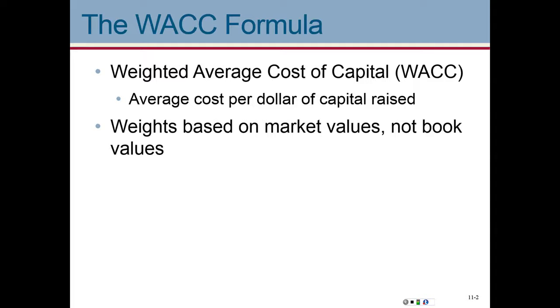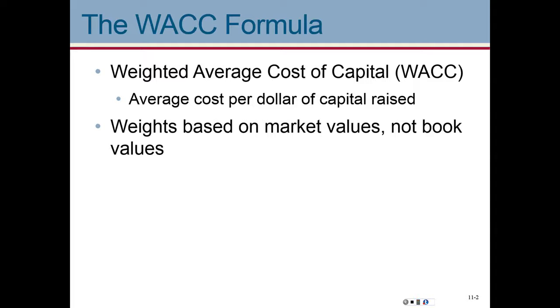That money is being used by the corporation, and the corporation has the obligation to pay money back to their investors, either bonds or stocks. We need to pay money back, right? So that average, that total cost for us to be able to use that money is called the weighted average cost of capital. Think of it as the rent that we need to pay in order to use that money.